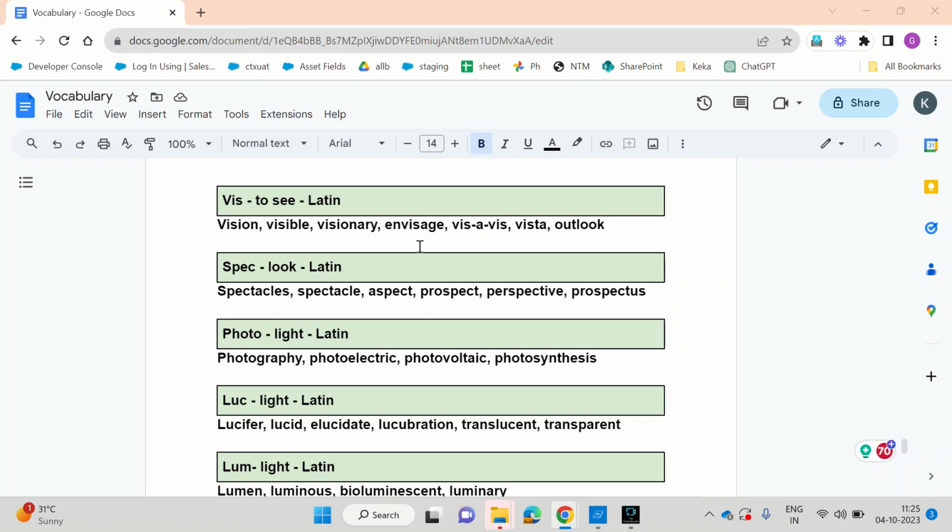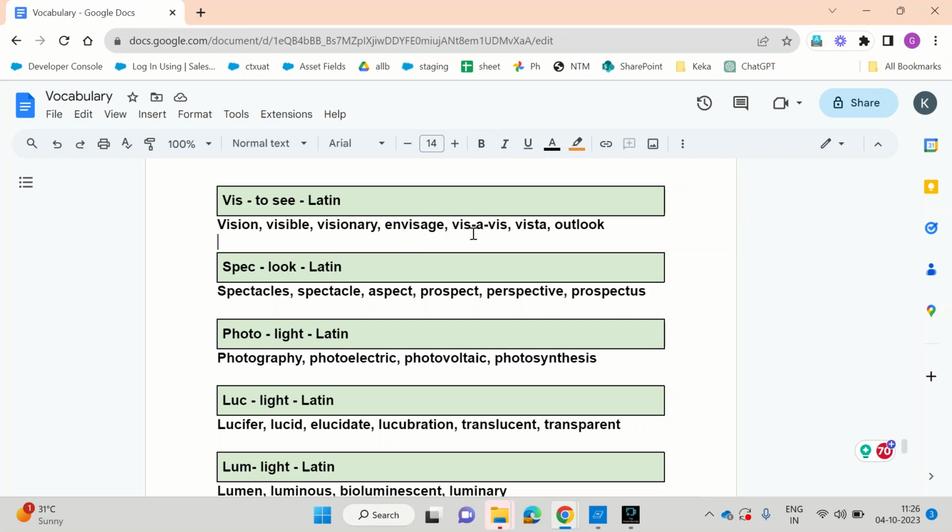Envisaging a possibility is one of the abilities, or in fact the main ability, that differentiates human beings and other animals. We can look forward into future. We can look forward into next 10 years, next 20 years, etc. But animals cannot do that. Envisaging future is a very critical ability for human beings.